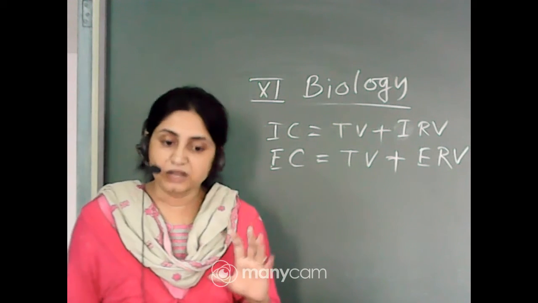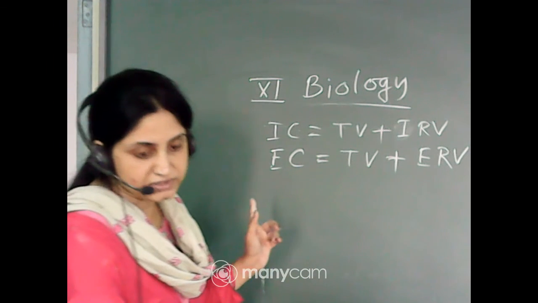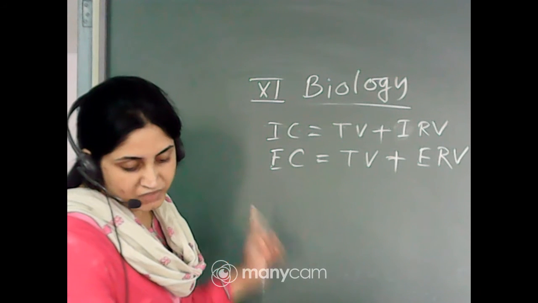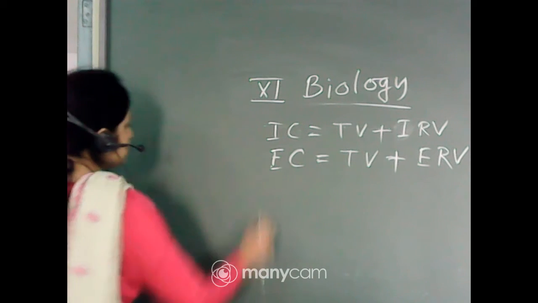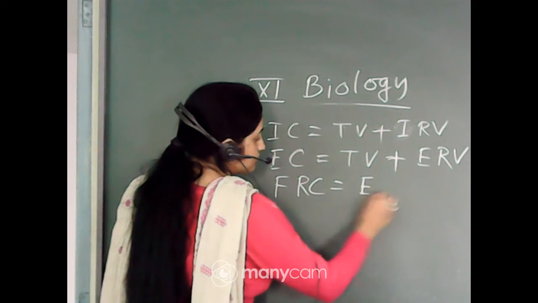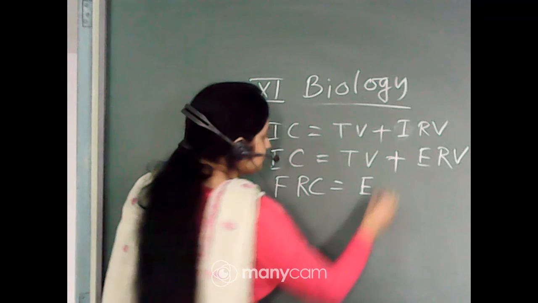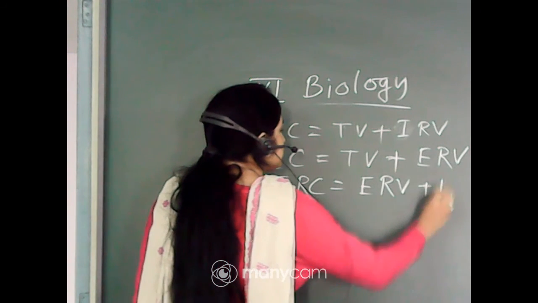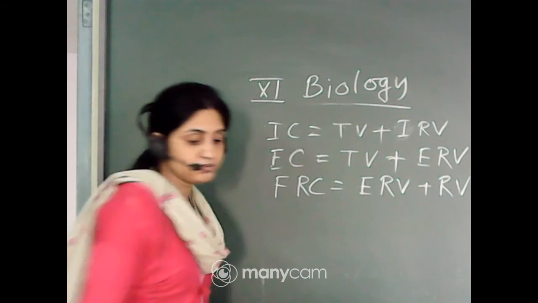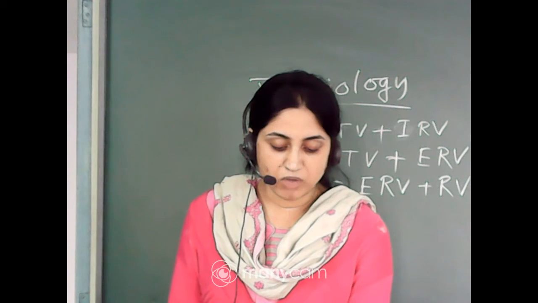So the remaining part of the air present in your lungs is the functional residual capacity. FRC means ERV plus RV.